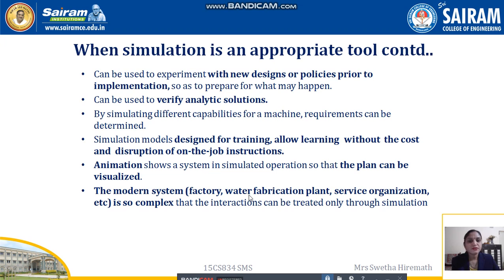The modern system, such as a factory, water fabrication plant, or service organization, is so complex that the interactions can be treated only through simulation. Where and when the interactions within a complex system are difficult to follow, a simulation model can be used to learn how those interactions actually take place.